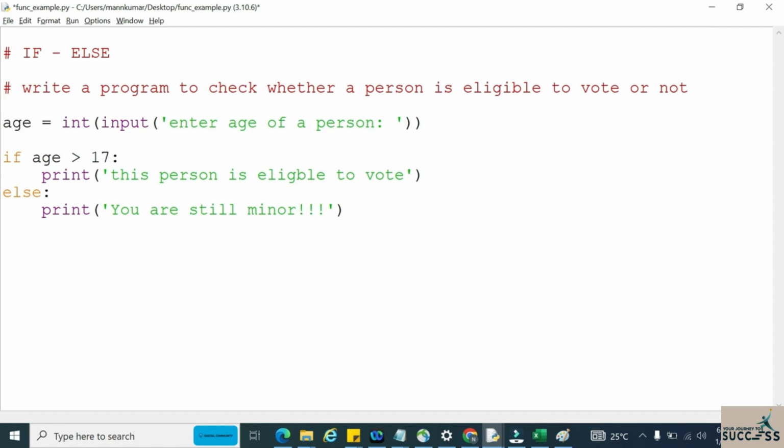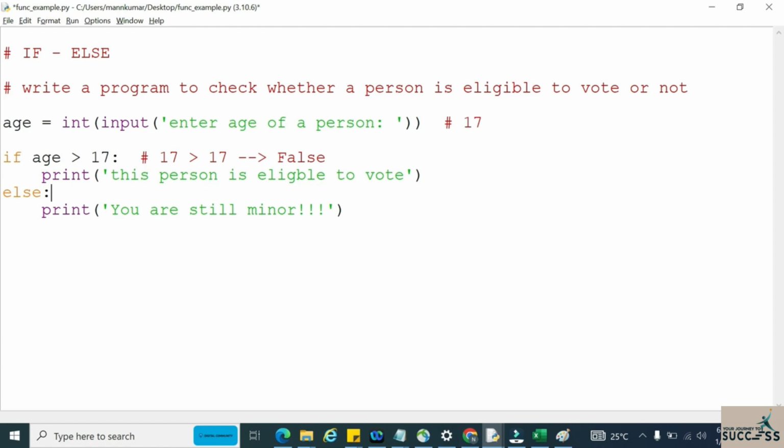See how the code is executing here. The age value we are taking from the user. Suppose the age entered by the user is 17. Initially our cursor will move to the if condition and check whether the condition is satisfied or not. Now my age value is 17. Is 17 greater than 17? No, this is completely false, because it is equal. Greater than or equal to would be okay, but greater than is not satisfied, so it is false.